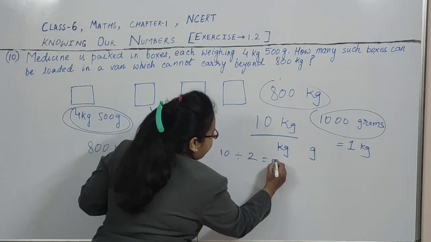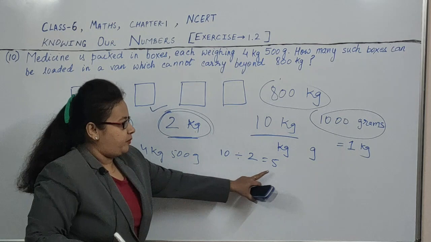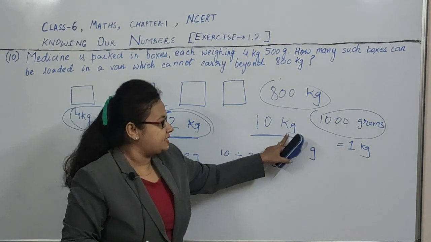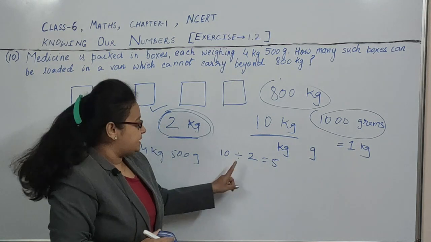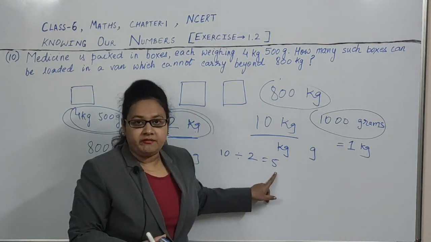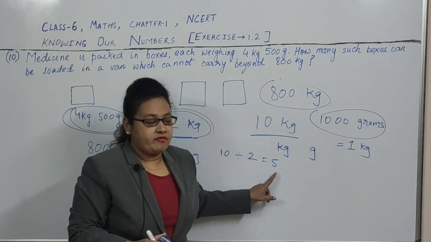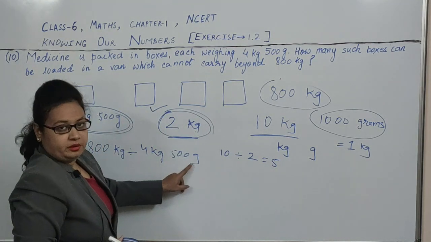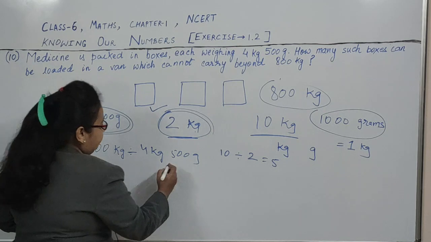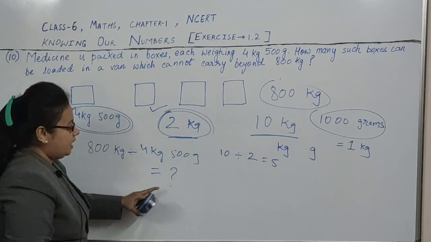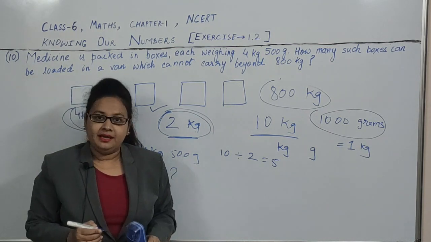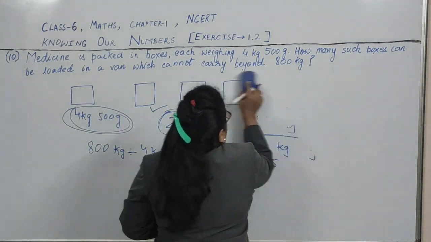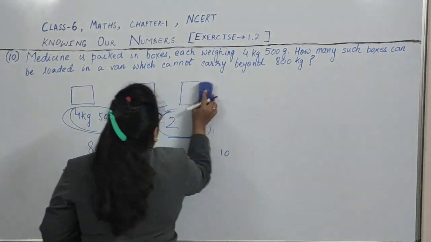Here the weight is in kg and here also in kg, so we easily divided. But here we have to convert kg into gram, and then we will get how many boxes of medicine can be made. So let us see how to convert, and we will do the solution now.